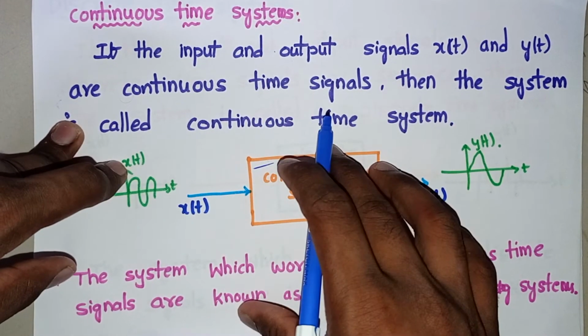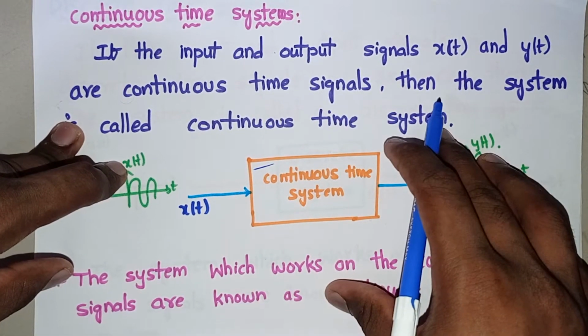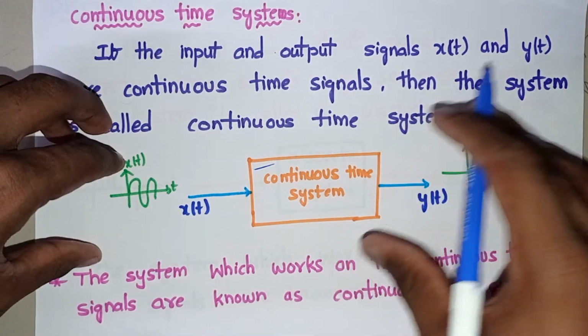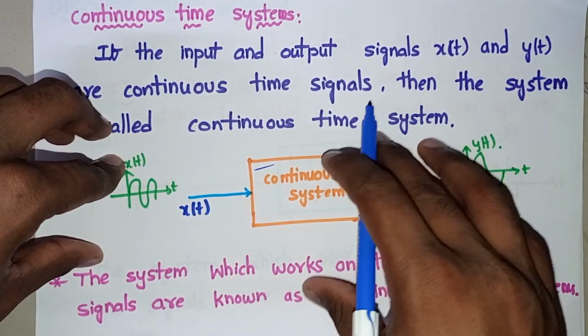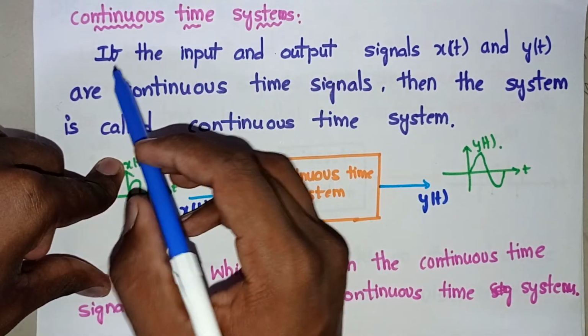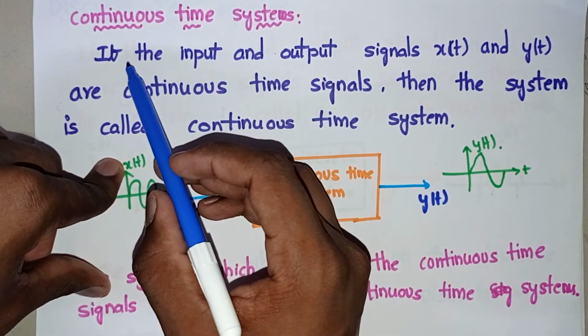We know a system is a collection of entities or parts which can take input and produce output according to that input. That is nothing but a system. And what is a continuous time system? Let's see the definition for continuous time system.